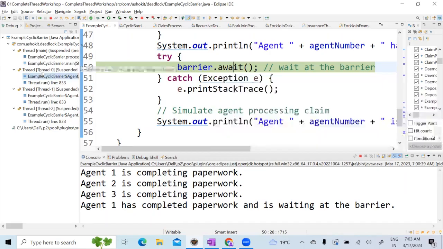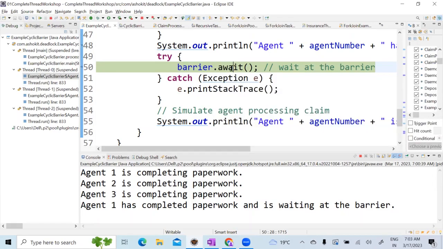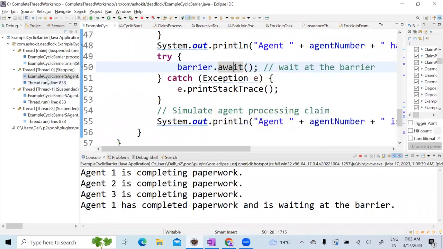Now, similarly, look here. Using the cyclic barrier, it will create a stop until all the threads have reached a common place. Now here, barrier dot await. When I say this, it will go into a wait mode. Look here, stepping, because thread 0 has come first. Karthik has come first, so I have to wait. So agent 1 is waiting.